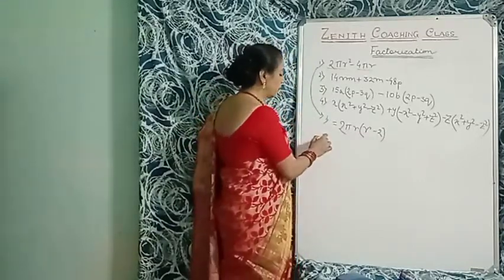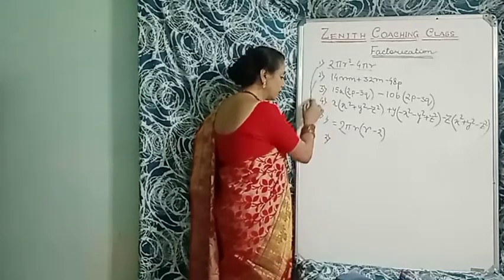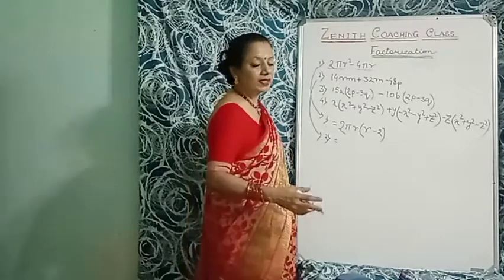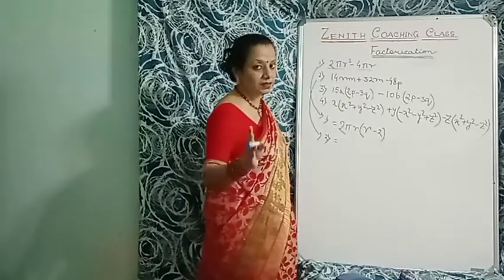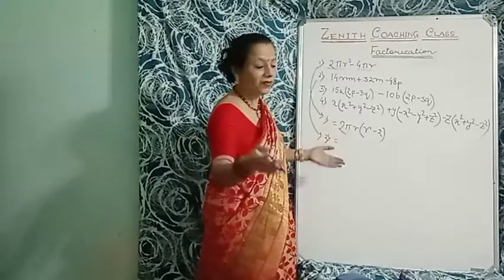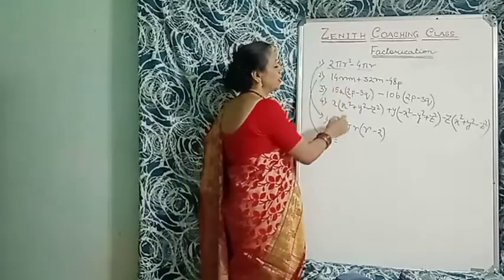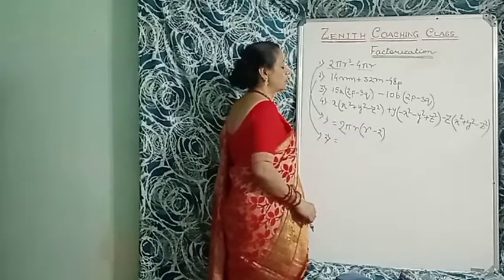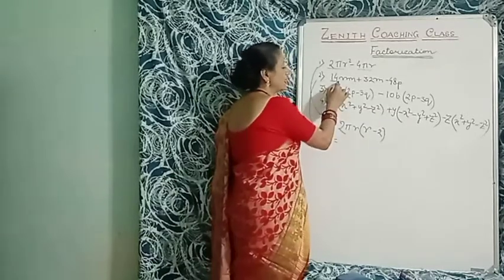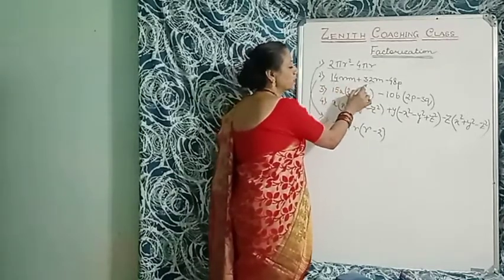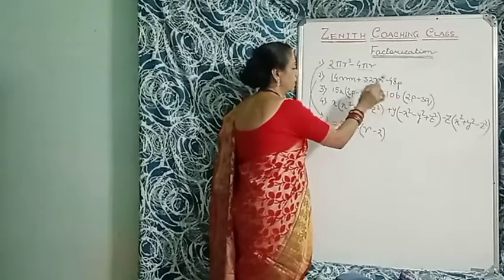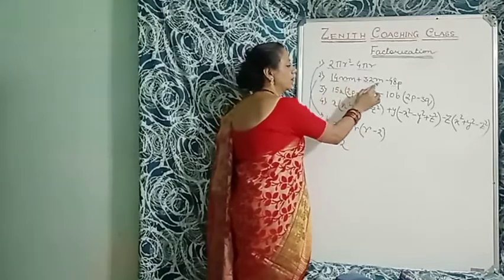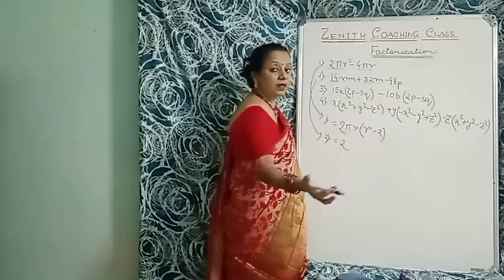Now question number 2. I'm not writing the question, you have to copy the question, then you will start the sum, otherwise marks will be deducted, not for me, for you. So 14mn plus 32m minus 48p. What is common? 14, that is 2 is common, 32, 2 is common, 48, 2 is common. So I'll write 2 first. Then m: here is m, but here is no m, so m is not common.